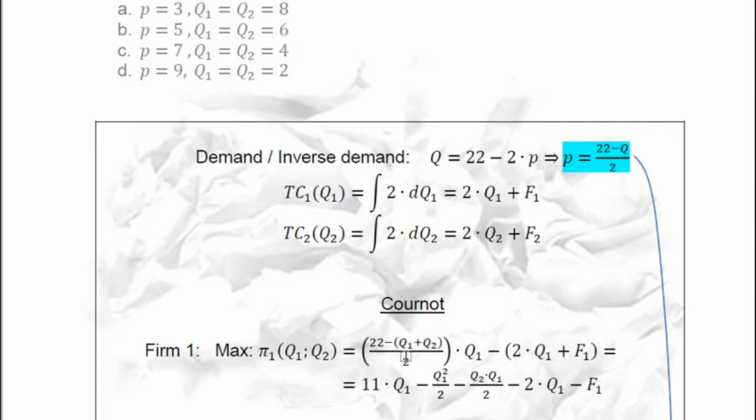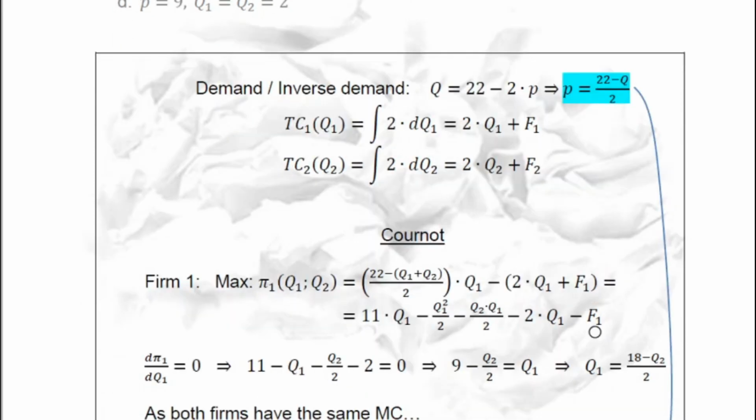Then we operate this, we have this expression, and we differentiate it with respect to Q1, that is our decision variable. So we have 11 minus Q1 minus Q2 divided by 2, minus 2; the fixed cost goes.